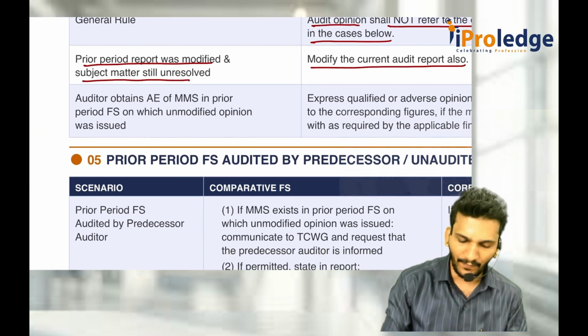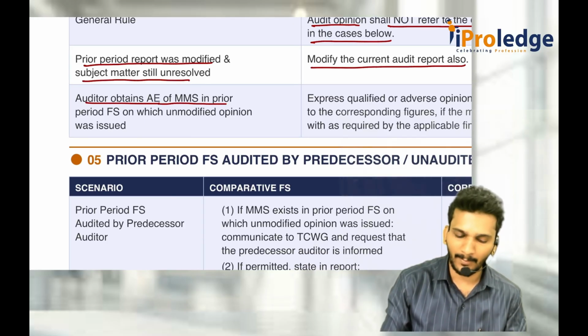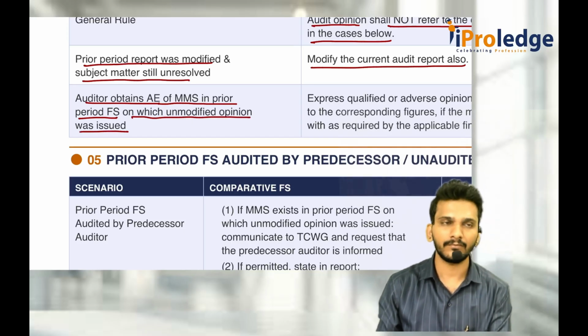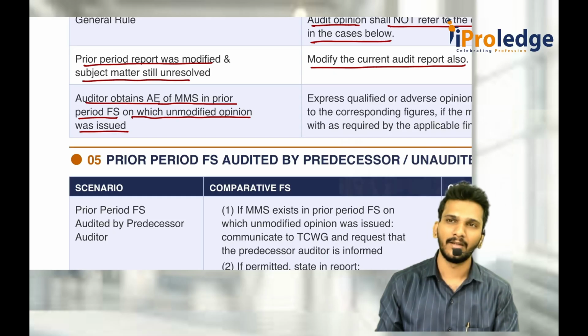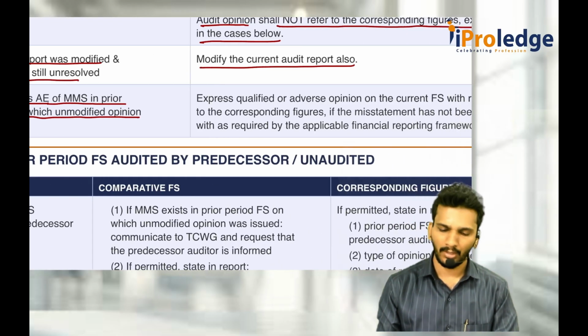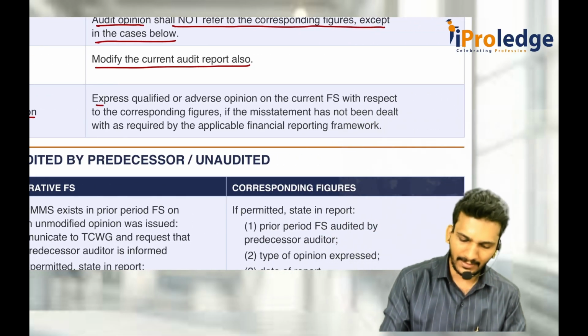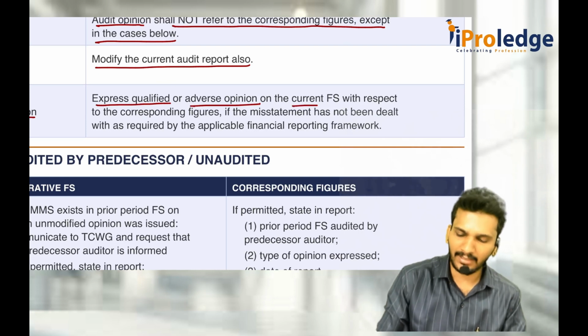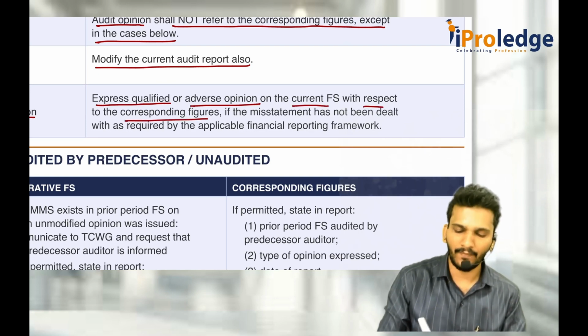If the auditor obtains appropriate audit evidence of a material misstatement in the prior period financial statements on which an unmodified opinion was issued, an unmodified opinion was already given, but while doing the current year audit the corresponding figures contain some material misstatement and you found it out, then what should you do? You should express a qualified or adverse opinion on the current financial statements with respect to the corresponding figures.